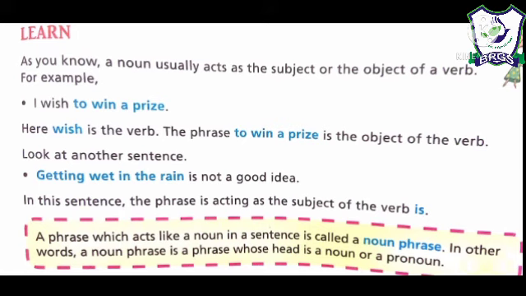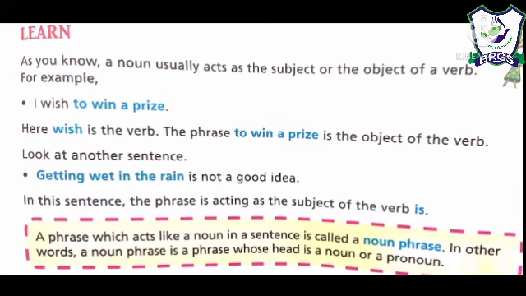Now look at another sentence. Getting wet in the rain is not a good idea. In this sentence the phrase is acting as a subject of the verb is. Now यहाँ पे हमारी verb क्या है? Is. और getting wet in the rain, ये जो phrase है वो हमारा subject का काम कर रहा है. तो जो phrase हमारे subject या object का काम करता है sentence में, that is known as a noun phrase. Once again, the phrases which act as subject and object in the sentence are known as noun phrases.